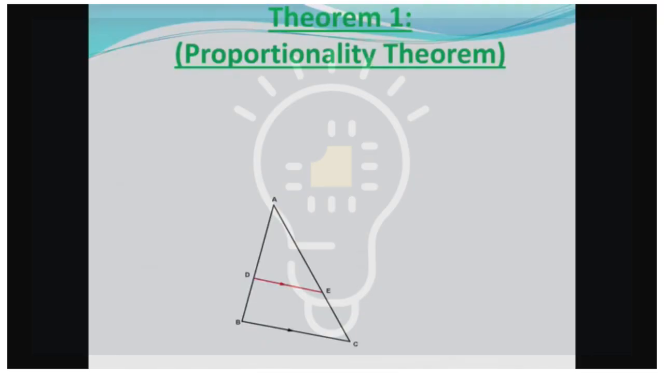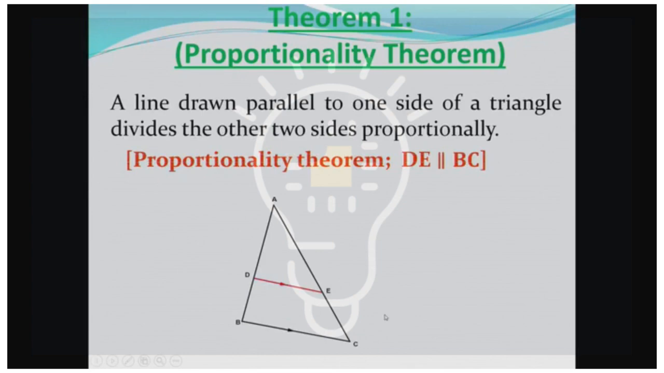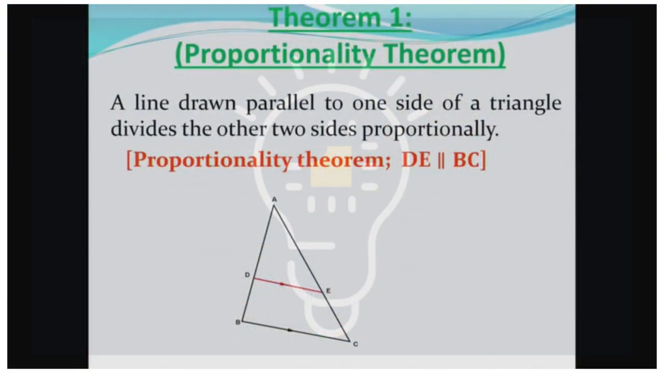If you notice the monitor, there we have our proportionality theorem. I encourage you, grade 12s, to learn this off by heart. A line drawn parallel to one side of a triangle divides the other two sides proportionally. And there you're given the diagram. As you can see, a triangle, and there you have two parallel lines. There's your large triangle, and there you have your lines DE and BC. These lines are parallel. That now is known as the proportionality theorem. Once again, a line drawn parallel to one side of a triangle divides the other two sides proportionally.